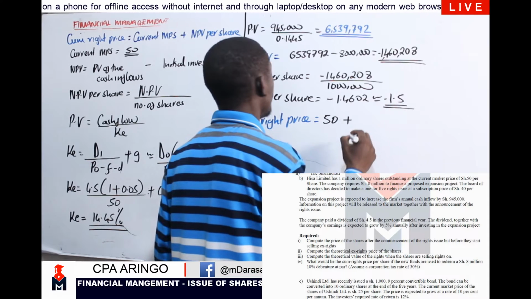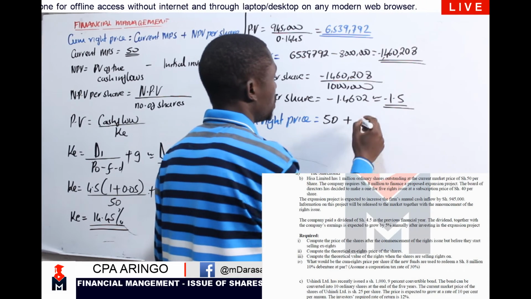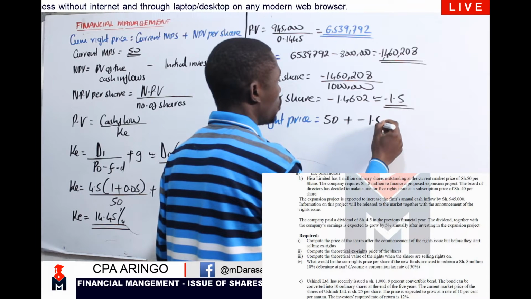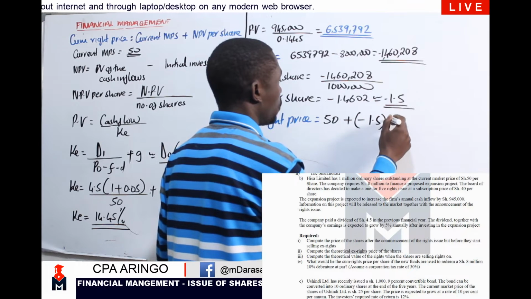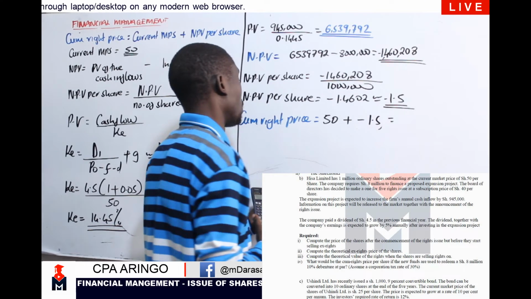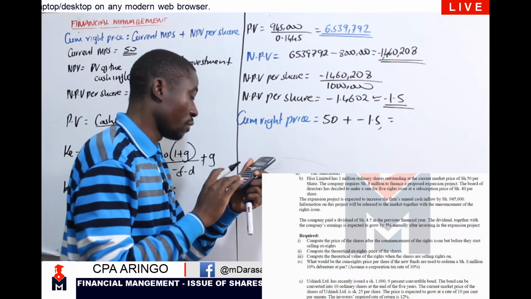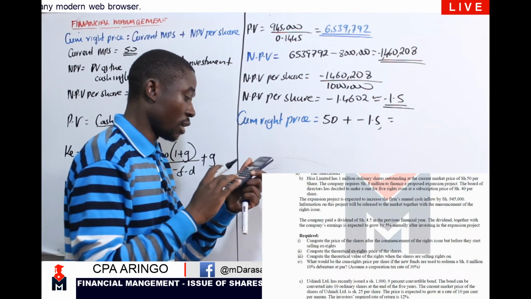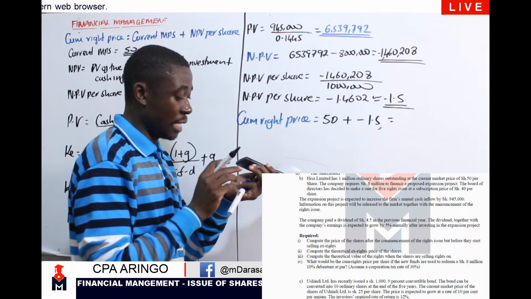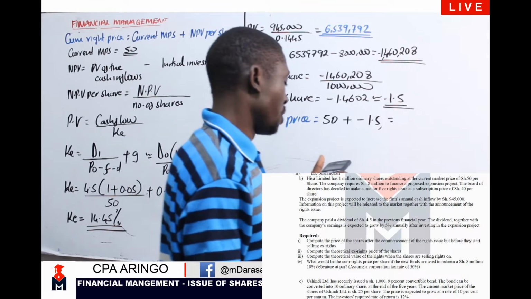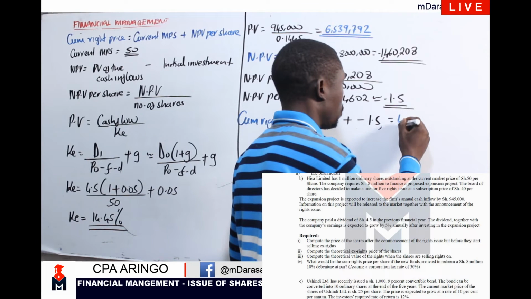I'm going to add the NPV per share, which we determined to be minus 1.5. So what will we be having as our cum-rights price? 50 minus 1.5 to give us a figure of how much? 48.5. So that would be our cum-rights price, 48.5.